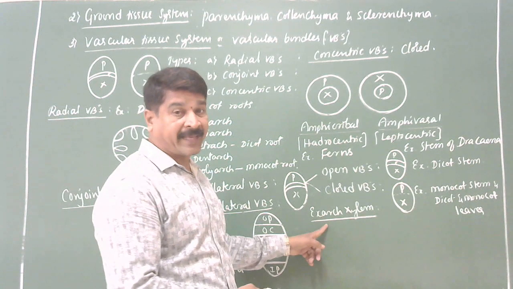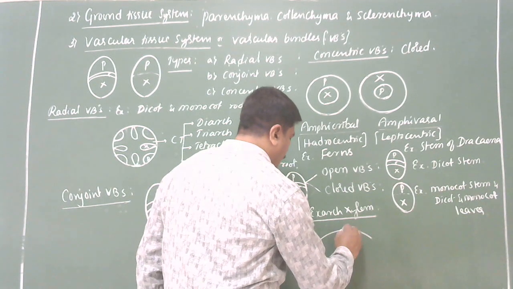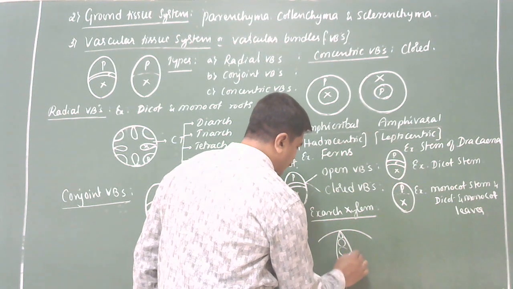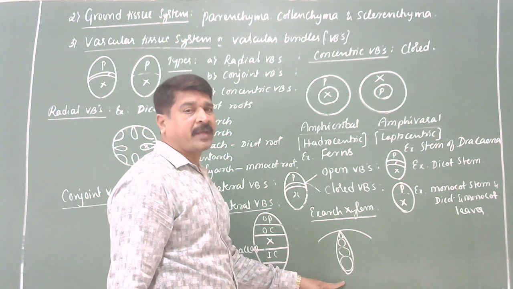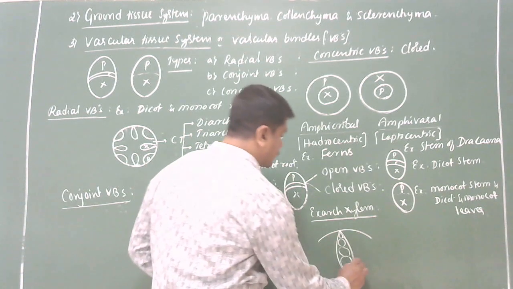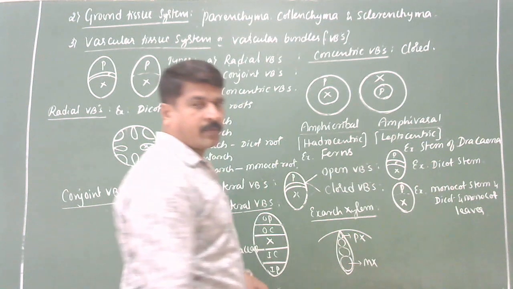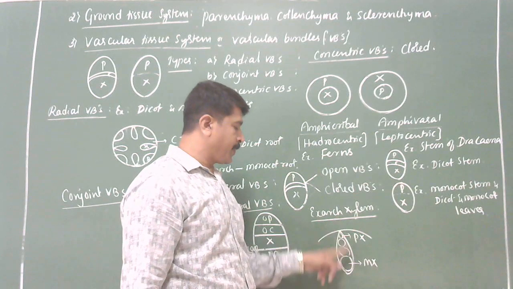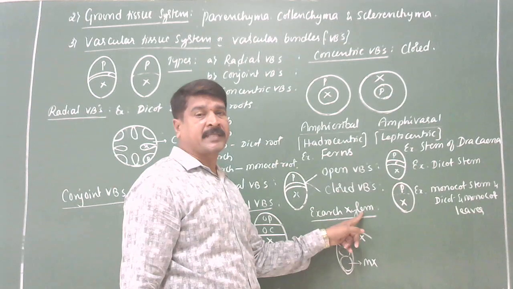Okay, now let us do the exarch-xylem. Protoxylem towards the periphery. Metaxylem towards the center. As I said, periphery is nothing but cortex. Center is nothing but pith. So this is called metaxylem, and this is called protoxylem. Protoxylem towards the periphery, towards the cortex. Metaxylem towards the pith or center. This condition is called exarch-xylem.